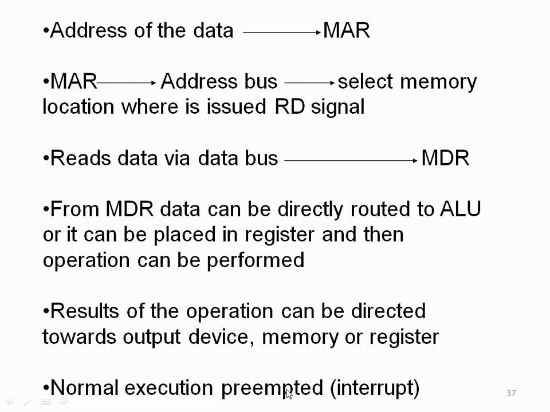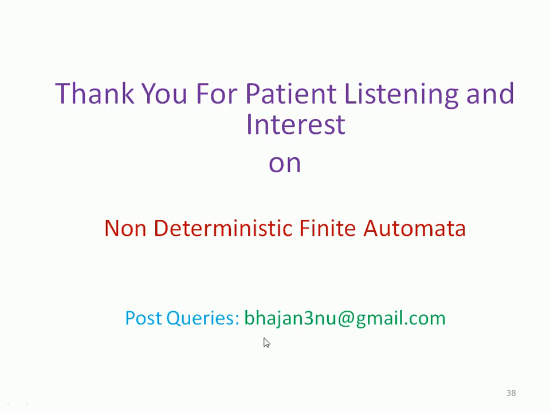Normal execution can be preempted by an interrupt. An interrupt may be a power failure, division by zero, or some disturbance to the normal execution of the program. In that case, the execution will be suspended. Suspension means it will safely store all the intermediate results in the process control word. A special memory or stack memory is used. Then it will give attention to whatever type of interrupt has been raised. This interrupt topic will be discussed in the subsequent class.